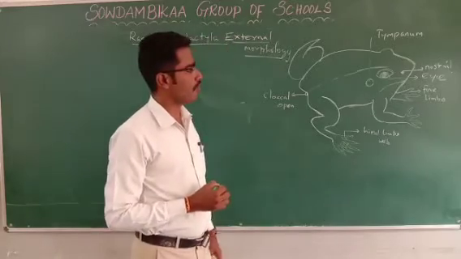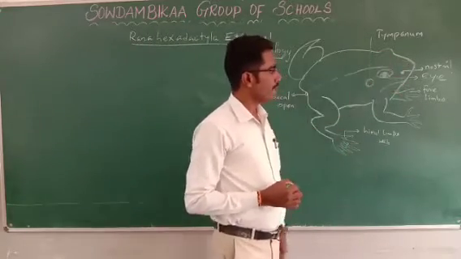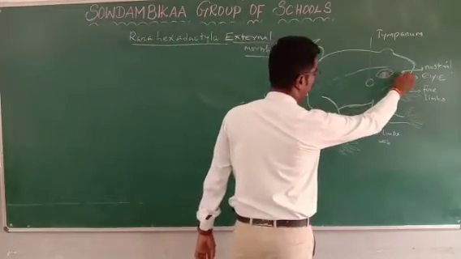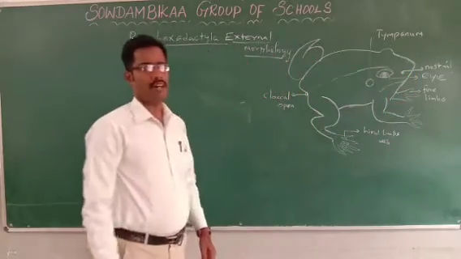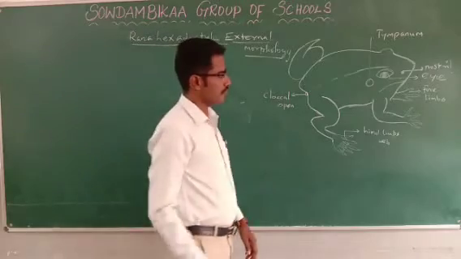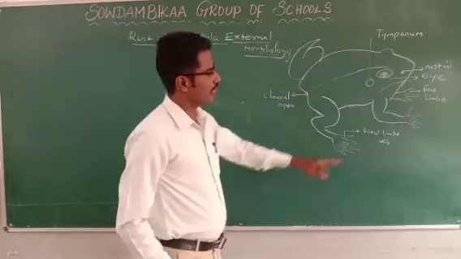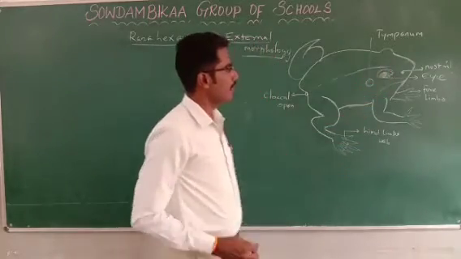The head region contains a pair of nostrils present on the snout. Then a pair of eyes is present on the head region.